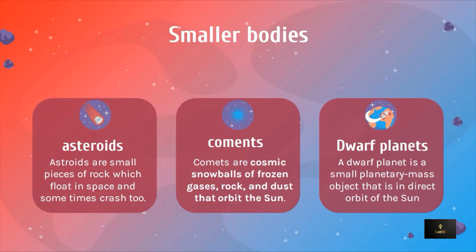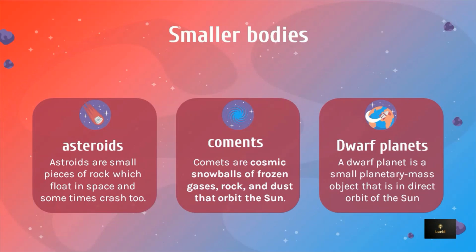So those are asteroids. Now, comets. What are comets? Comets are cosmic snowballs of frozen gases, rock and dust that orbit the sun. Comets are like little stars. Comets are seen very rarely. They are very bright.